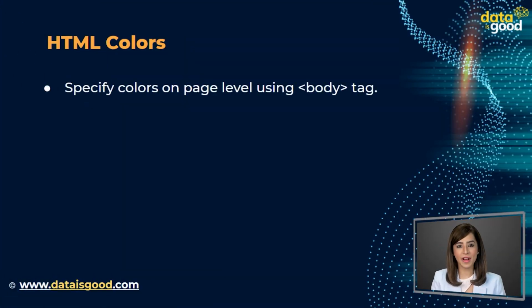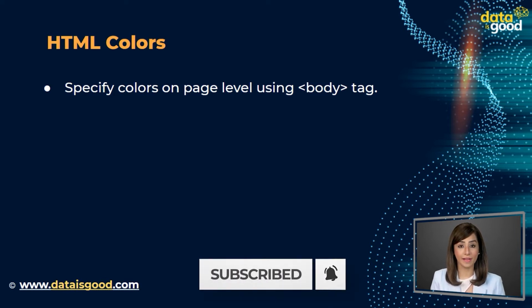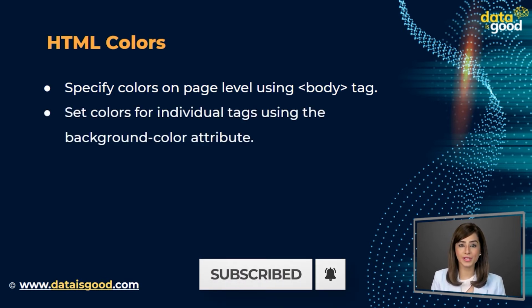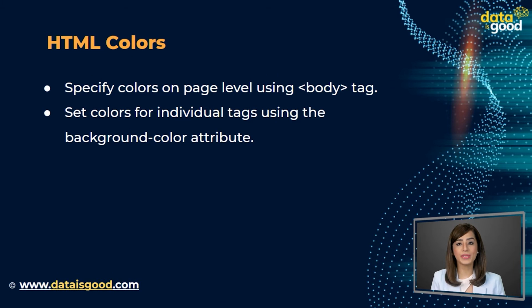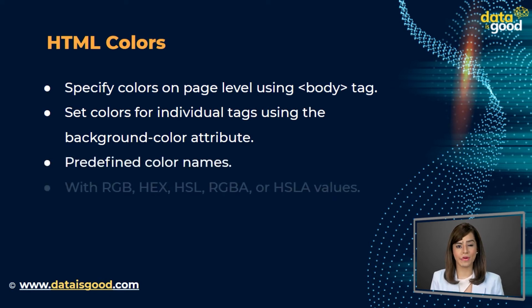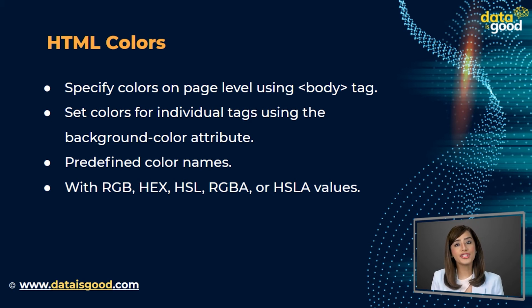You can specify colors on page level using the body tag, or you can set colors for individual tags using the background color attribute. HTML colors are specified with predefined color names or with RGB, HEX, HSL, RGBA or HSLA values.